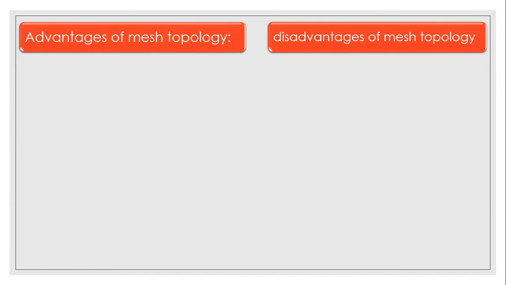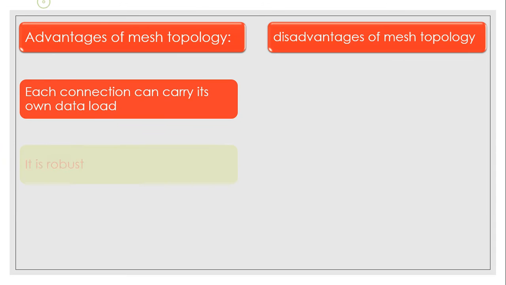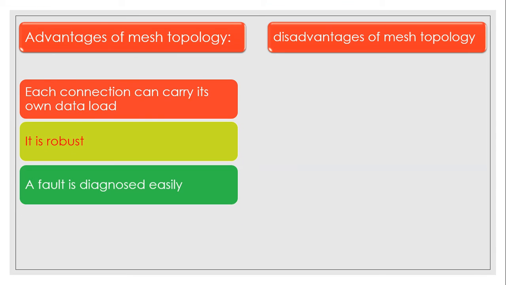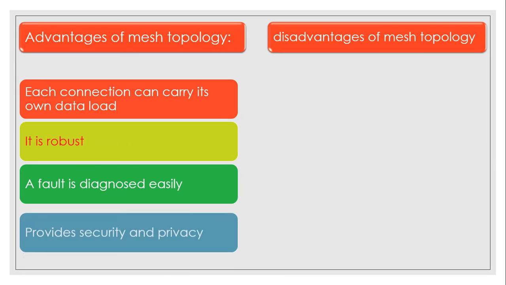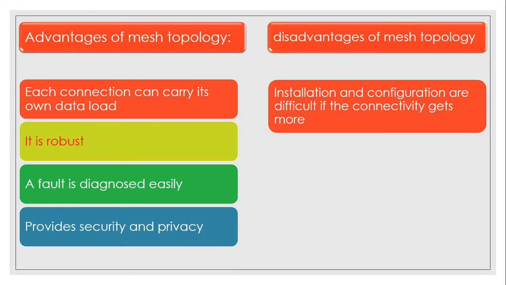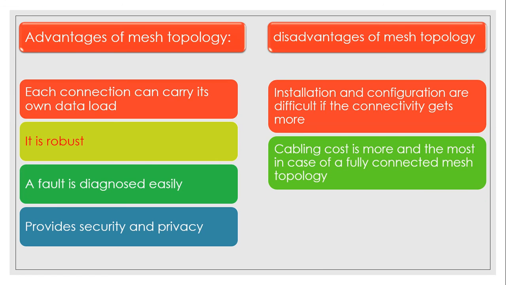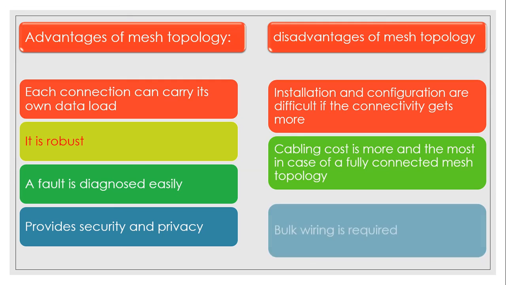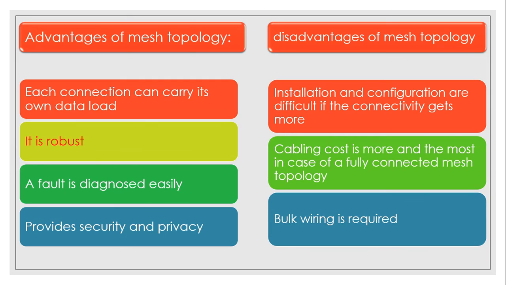Advantage of mesh topology. Each connection can carry its own data load. It is robust. A fault is diagnosed easily, provides security and privacy. Disadvantage of mesh topology. Installation and configuration are difficult if the connectivity gets more. Cabling cost is more, and the most in case of a fully connected mesh topology.